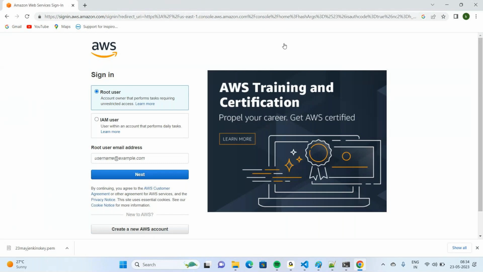This is the place where you can select this option, create a new AWS account. Click on this.